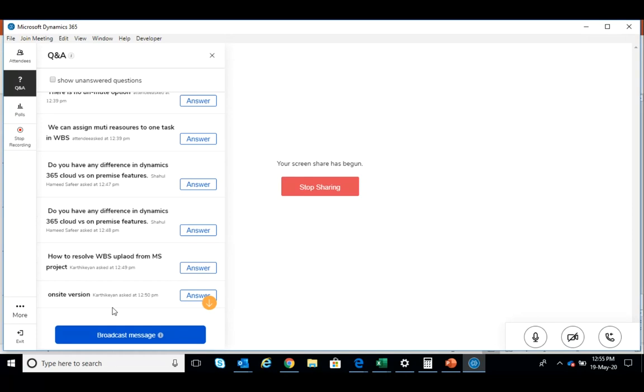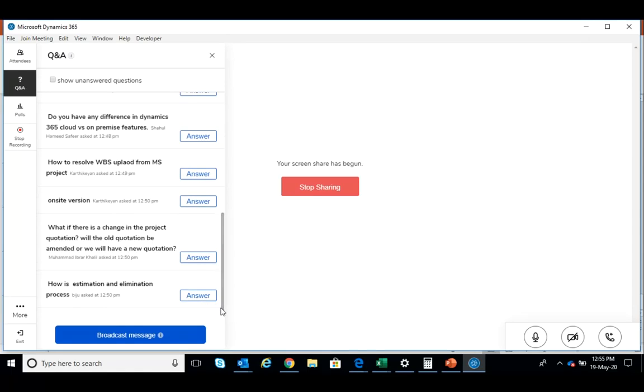What if there is a change in the project quotation? Will the old quotation be amended or will we have a new quotation? Okay. Quotations can be amended any number of times. The same quotation will get amended. The system will maintain multiple versions, 1, 2, 3. You can have as many versions as possible, and you will finalize one final version which can be converted into a project. So multiple versions are maintained in the system automatically.